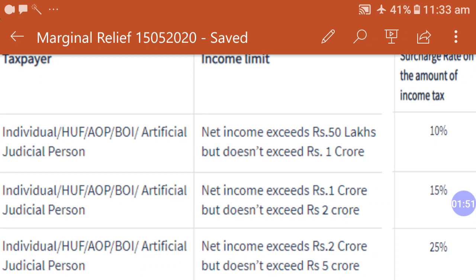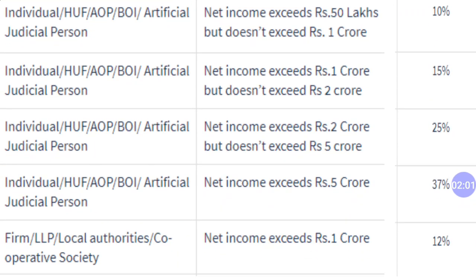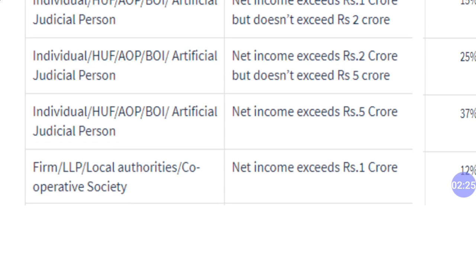Again, in the same category, when your income is more than 2 CR but not more than 5 CR, you will have to pay 25% extra surcharge. And in the next category, when your income is more than 5 CR, you will have to pay 37% surcharge. But in case of a firm, local authority, cooperative society, LLP, when your net income exceeds rupees 1 CR, you will have to pay 12% surcharge.